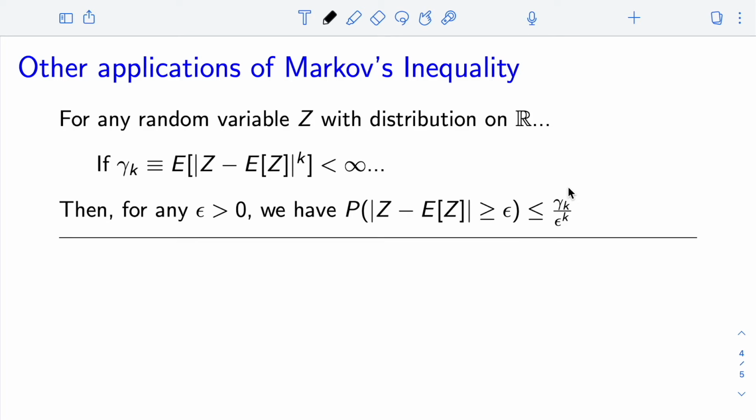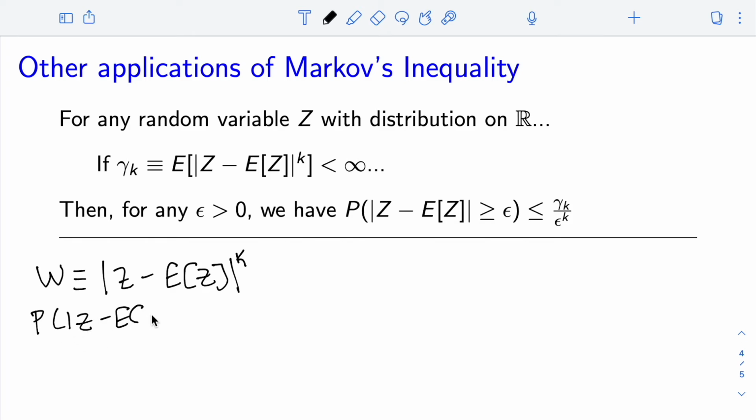Right? All that we end up doing is now we define our random variable w to be equal to the absolute value of z minus the expectation of z to the k. Right? And now we can reframe that probabilistic statement. Maybe I'll just work through that. The probability that z minus its expectation in absolute value is greater than or equal to epsilon.